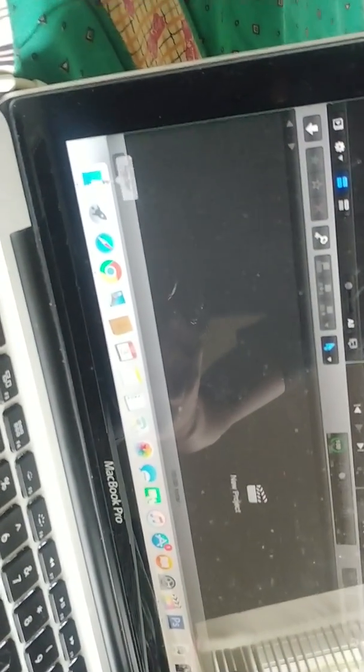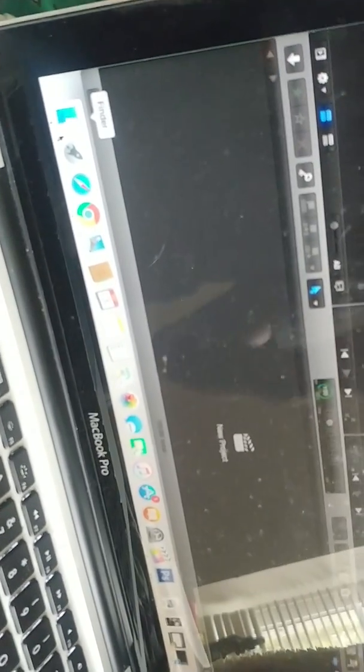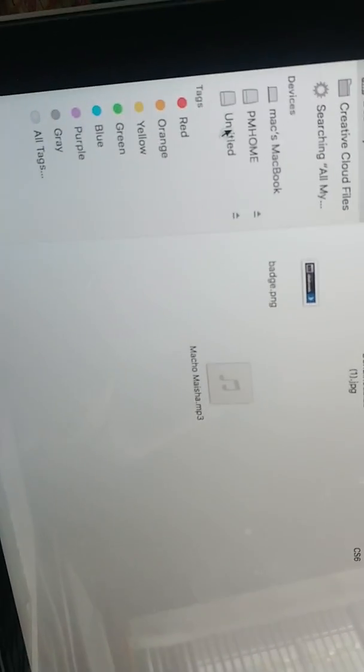So what you want to do, you want to go to Finder, or if it's Windows, I don't know where you go for Windows, but for me, since I got the Mac, I just go here and then I try to find where it is. So as you can see, it's these ones right here.